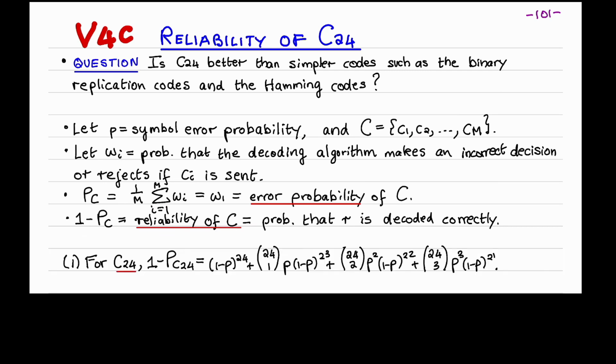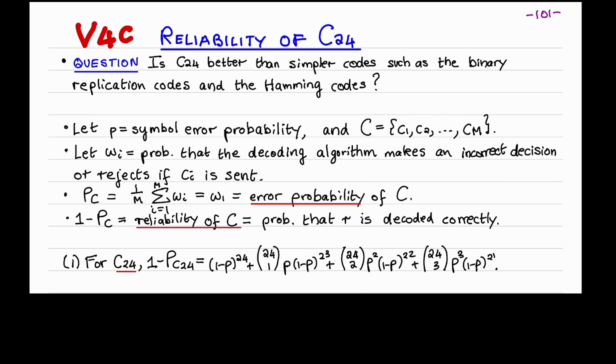Let's first compute the reliability of C24. For C24, the decoding algorithm will make the correct decision if the error vector has weight 0, 1, 2, or 3. The probability that the error vector has weight 0 is (1 minus p) to the 24. This is because the probability that any bit is transmitted correctly is 1 minus p, and code words have 24 bits.